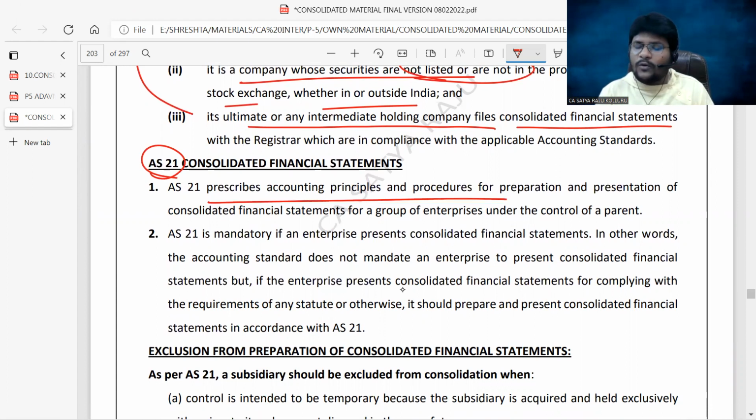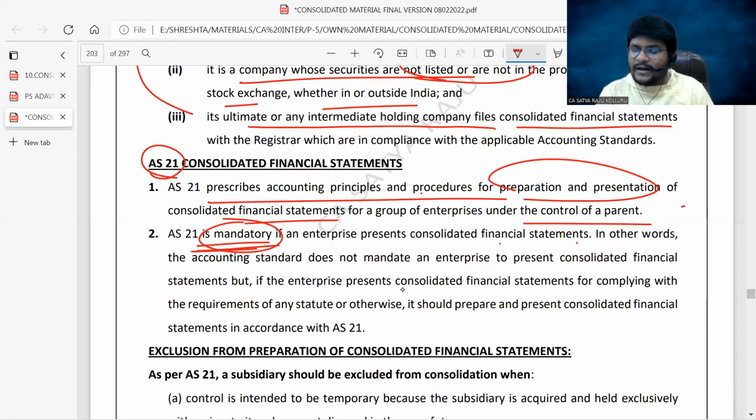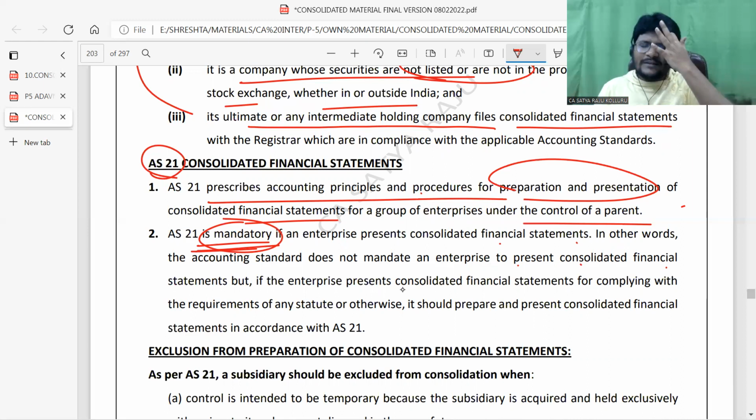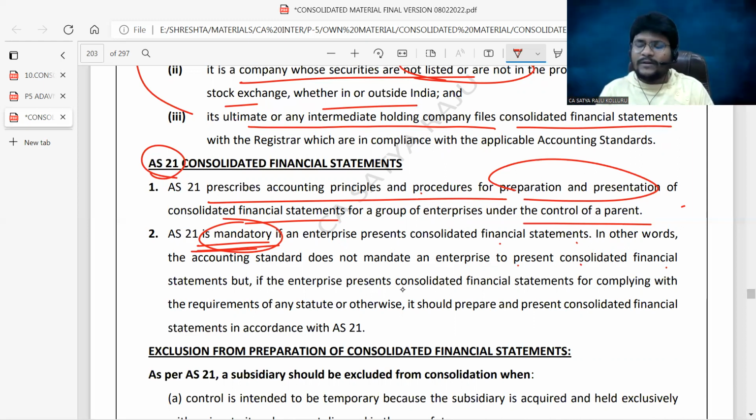AS 21 prescribes the accounting principles and procedures for preparation and presentation of consolidated financial statements for a group of enterprises under the control of a parent. AS 21 is mandatory if an enterprise presents the CFS. In other words, the accounting standard does not mandate an enterprise to present consolidated financial statements. I mean to say, AS 21 never provides that you need to provide consolidated financial statements. But once a company wants to prepare consolidated financial statements, such company should mandatorily apply AS 21.